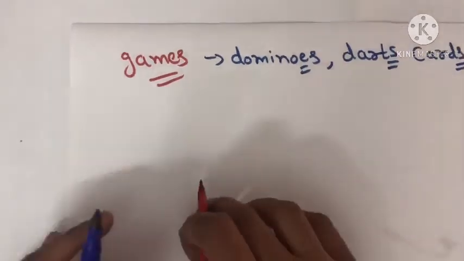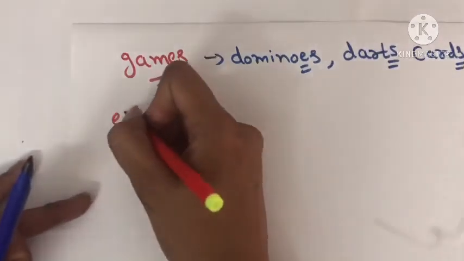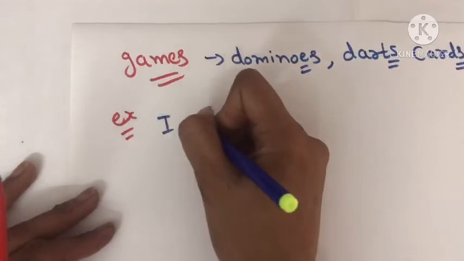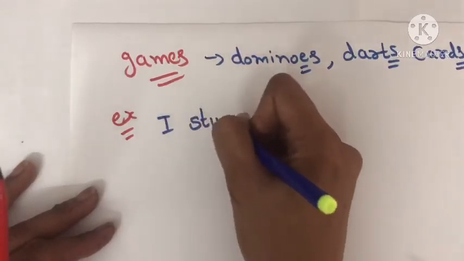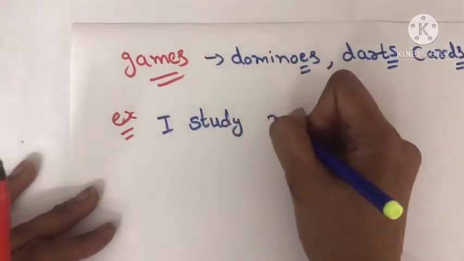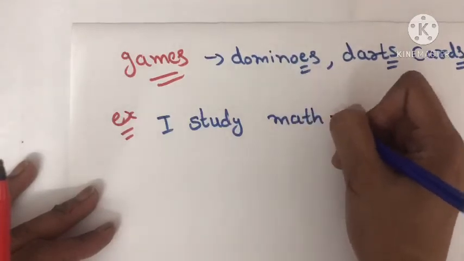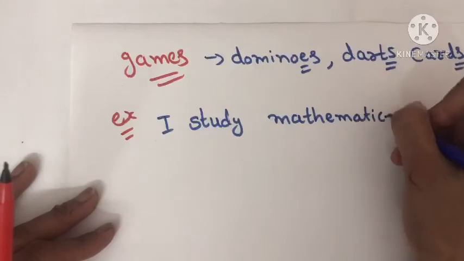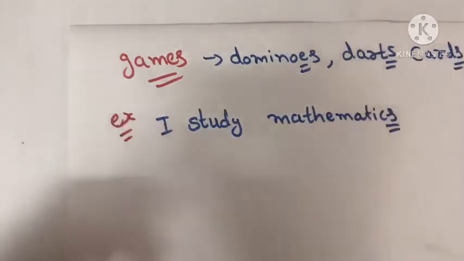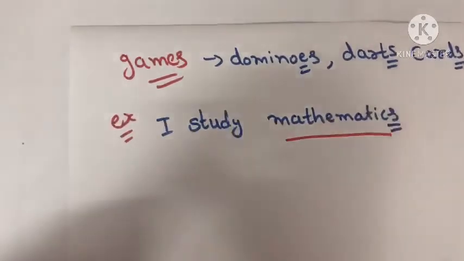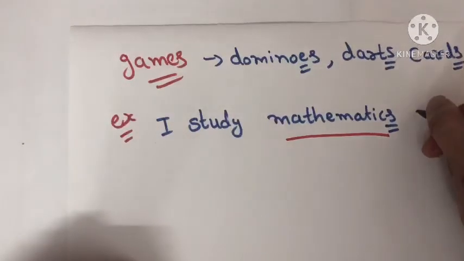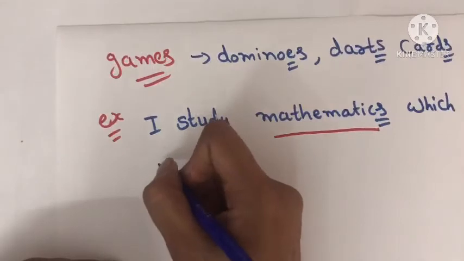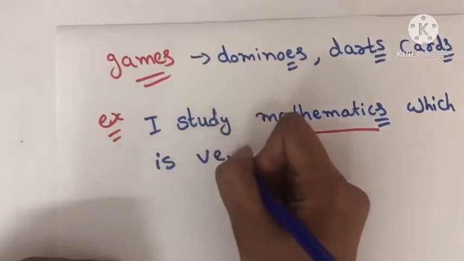Let us take an example. I study the subject. The name of the subject is mathematics, which is very difficult. That is again s at the end of the noun.